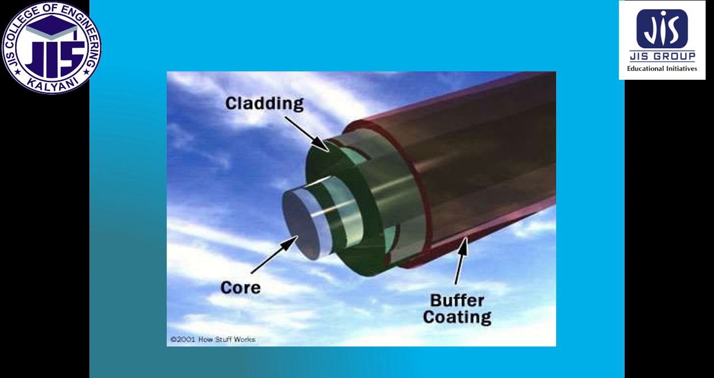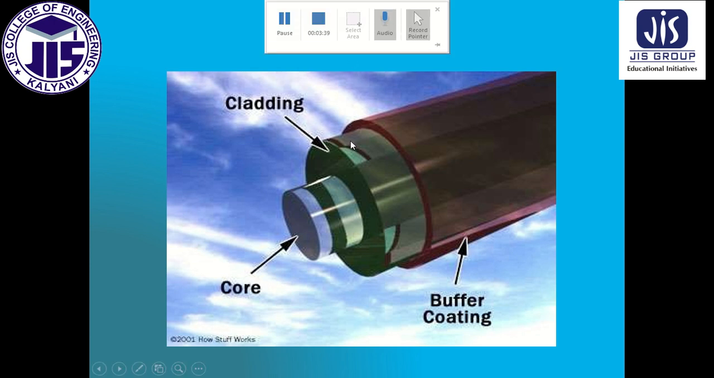Then what is the purpose of this cladding and buffer coating? They give external strength to the core, and there is another purpose: at the core-cladding interface total internal reflection occurs, which is the main optical phenomenon in optical fiber. Without that total internal reflection, data cannot be transferred through it. So that is why optical fiber is used here.